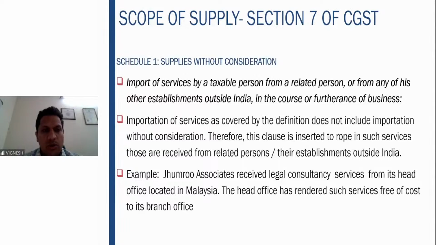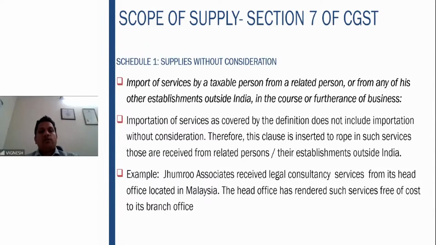For example, Jumru Associates received legal consultancy from its head office. The head office has rendered such services free of cost. So here, importation of services without consideration is happening. That is what is covered here: import of services in the course or furtherance of the business, even without consideration. So this clause covers all services from a related person. Here Jumru is getting legal consultancy services from the head office without consideration; a taxable person is getting the services from the related person. Fine. But it should be in the course or furtherance of the business.